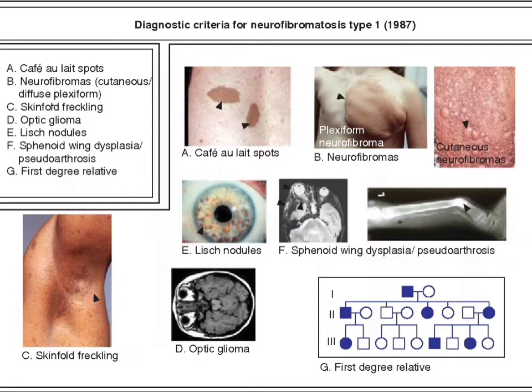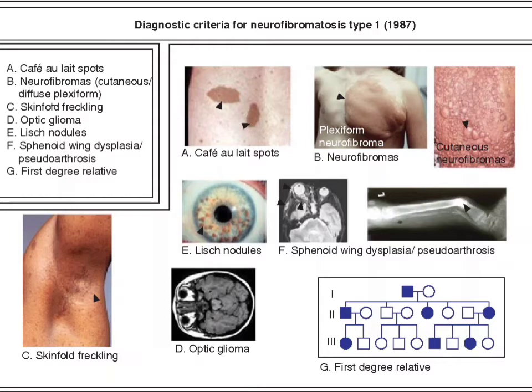And number E is Lisch nodules. So what are Lisch nodules? Basically they are found in the iris, where you can find these dotted structures, nodular lesions, on the iris. And number F is sphenoid wing dysplasia. So dysplasia of the sphenoid, and sometimes pseudoarthrosis is also noted.